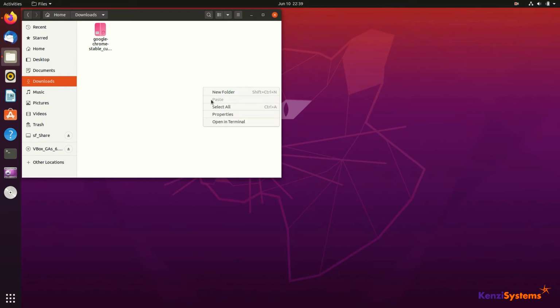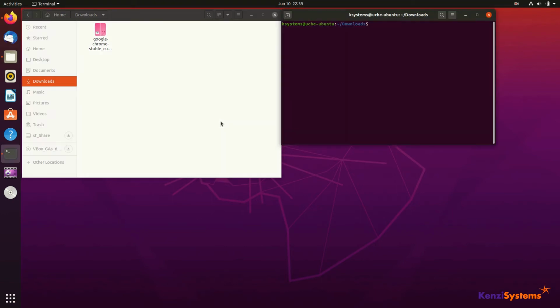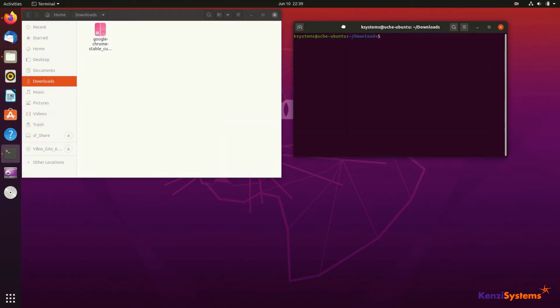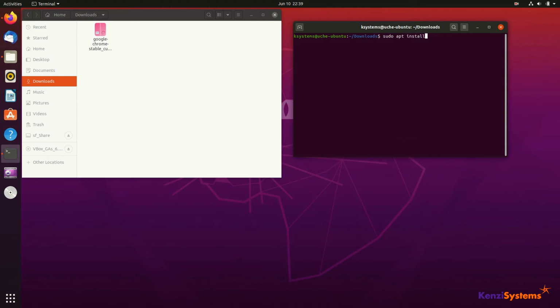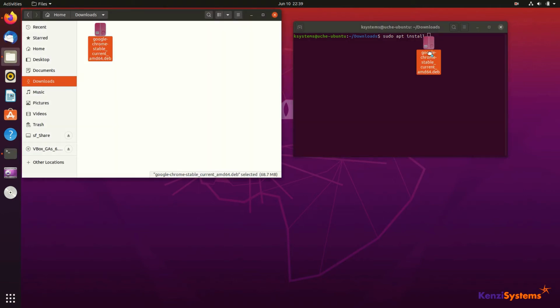Right-click and select Open in Terminal. Enter sudo apt install command in Terminal. Ensure you leave a blank space after install. Now drag the downloaded deb file into Terminal and press the Enter key.